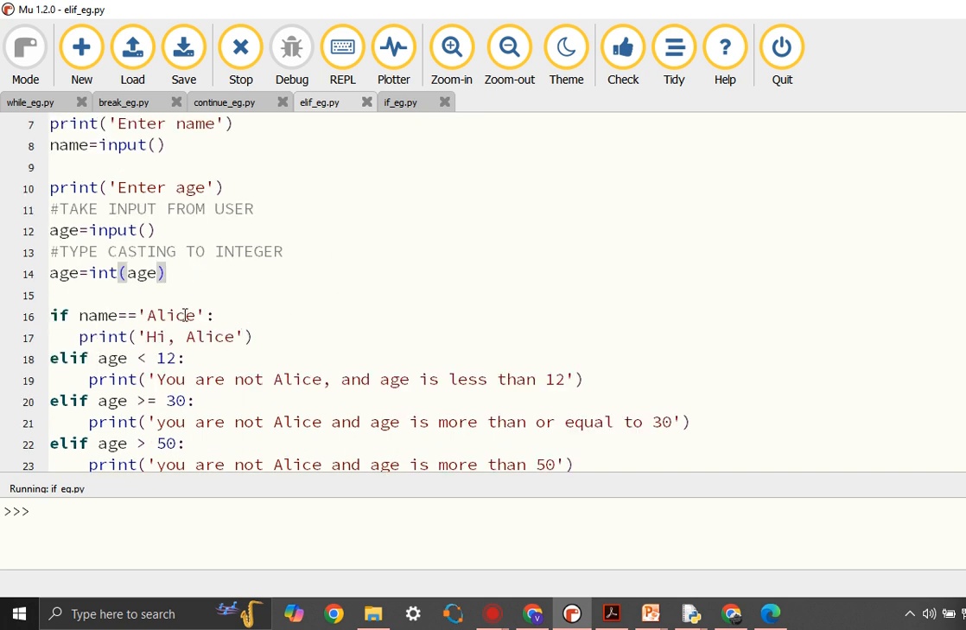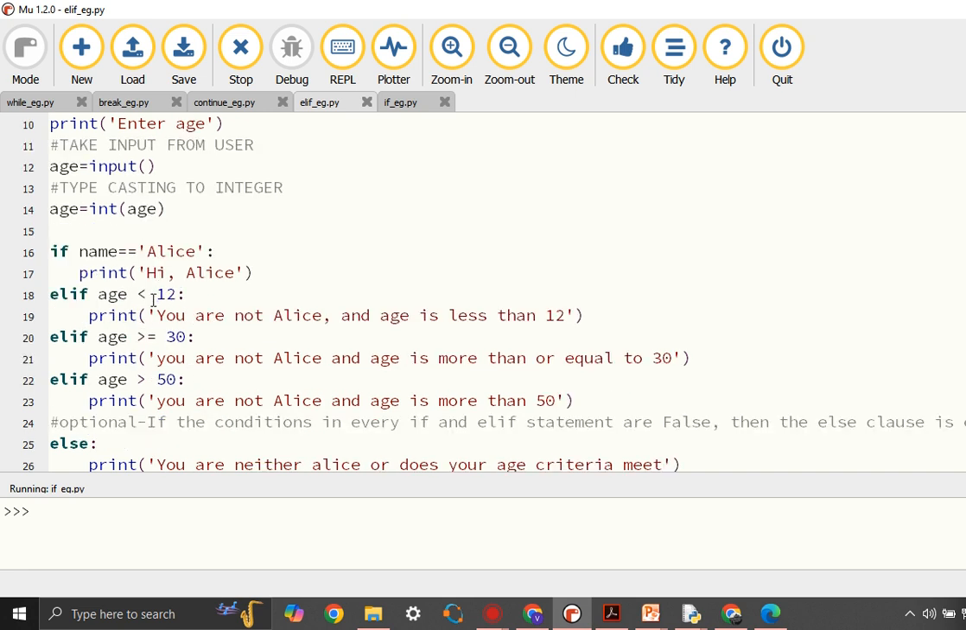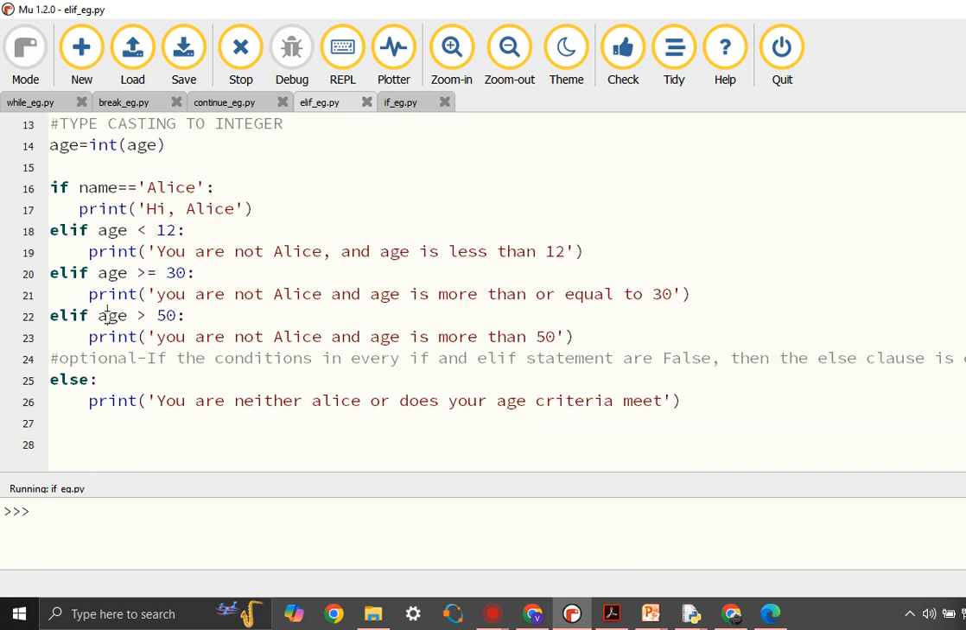Now if the name we entered is Alice, it will print hi Alice. Suppose the name the user entered is not Alice, then it comes to the elif condition where it checks for the age. If the age is less than 12, it prints this. If even this condition is not satisfied, it comes to the next elif statement. If the age is greater than or equal to 30, it prints this line. Even if this condition is not satisfied, it comes to the next elif, where if the age is greater than 50, it will print this. Suppose all these conditions are not met, it comes to the else. Now else again is optional. If an else statement is given, then if the rest of the if and elif conditions are not met, the else statement will be executed and this line will be printed.